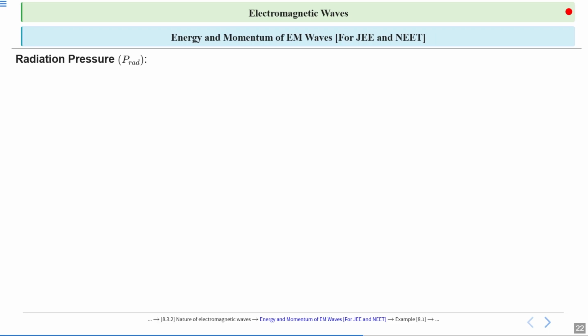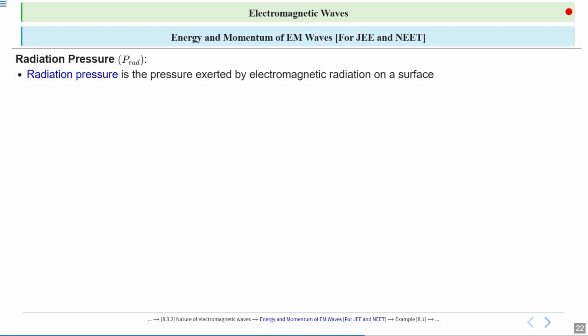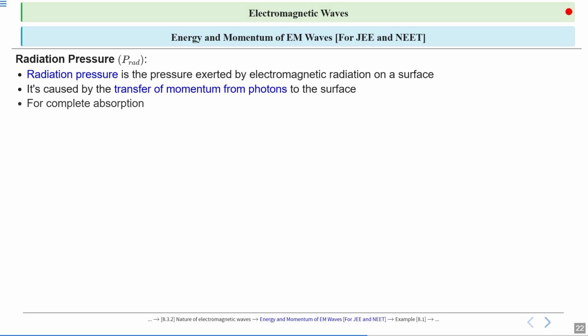Radiation pressure. These radiations are exerting pressure on surfaces. Radiation pressure is the pressure exerted by electromagnetic radiation on a surface. It is caused by the transfer of momentum from photons to the surface. For complete absorption, radiation pressure will be equal to intensity upon speed of light, where I is the intensity of radiation.